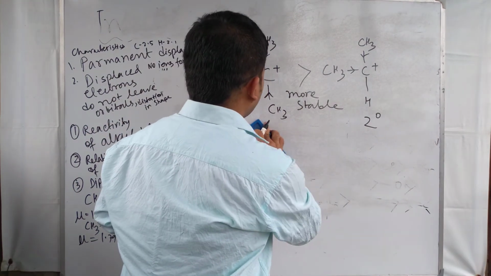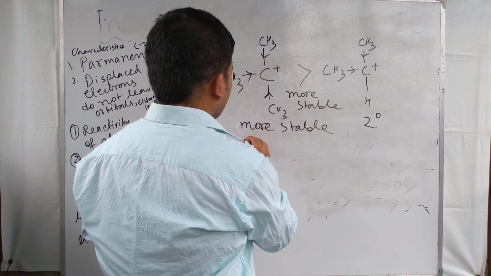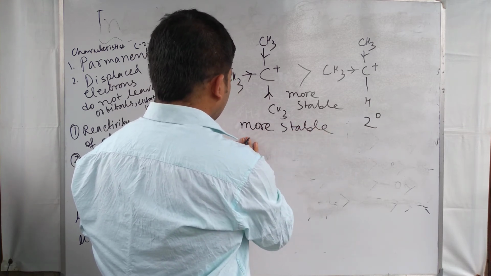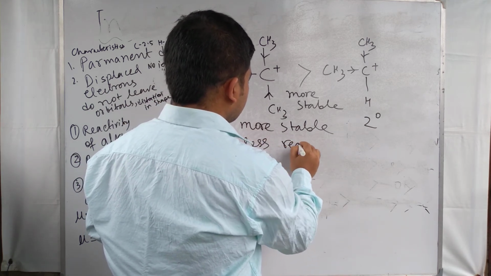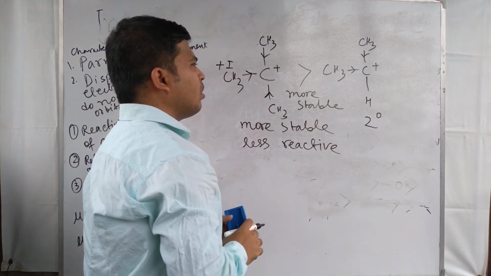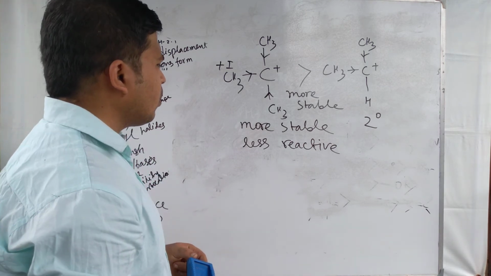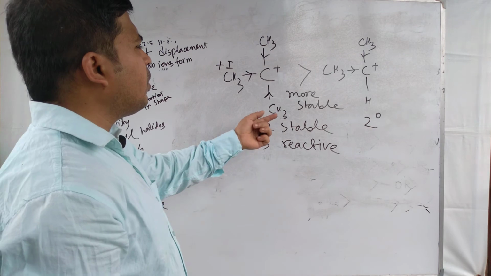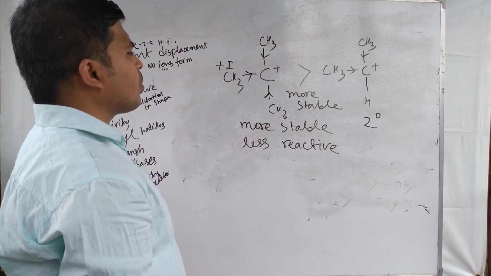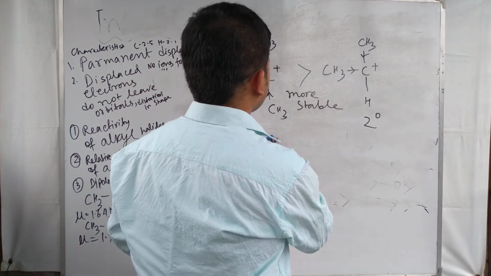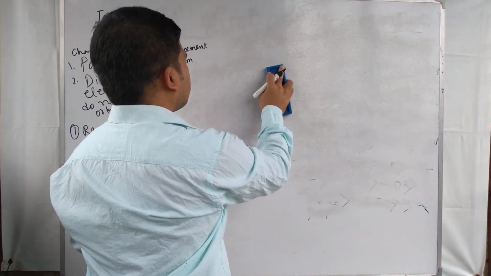So the tertiary carbon atom is more stable and less reactive compared to this one. This is less stable. Tertiary is more stable. So this can be identified using the inductive effect.